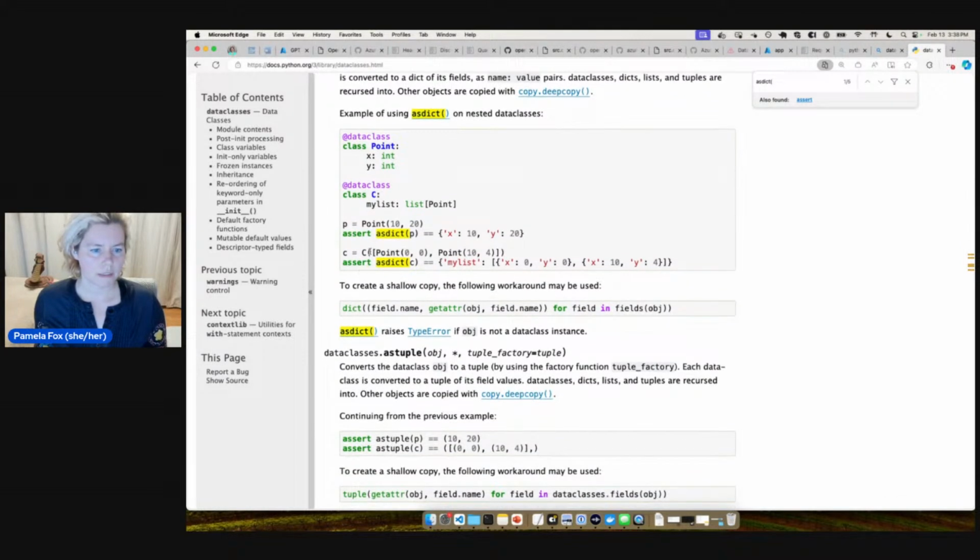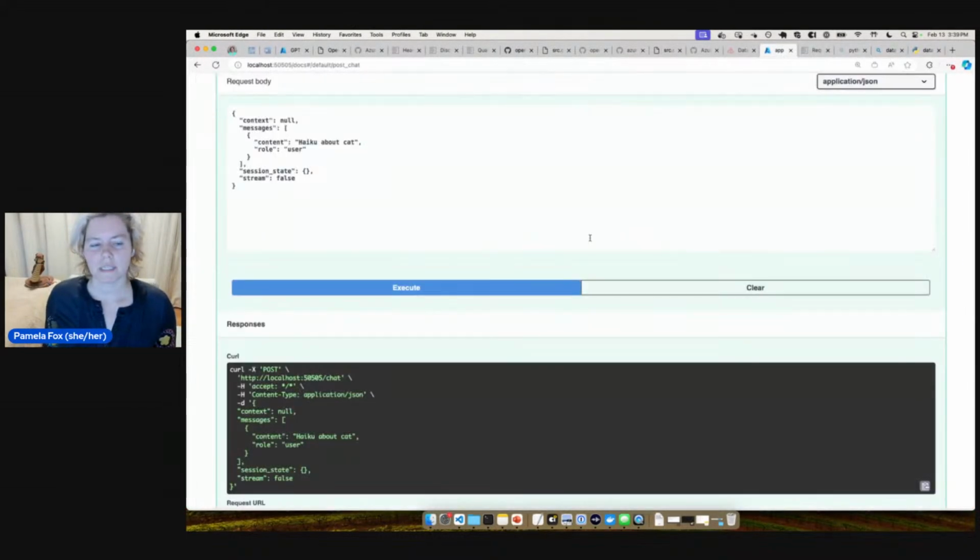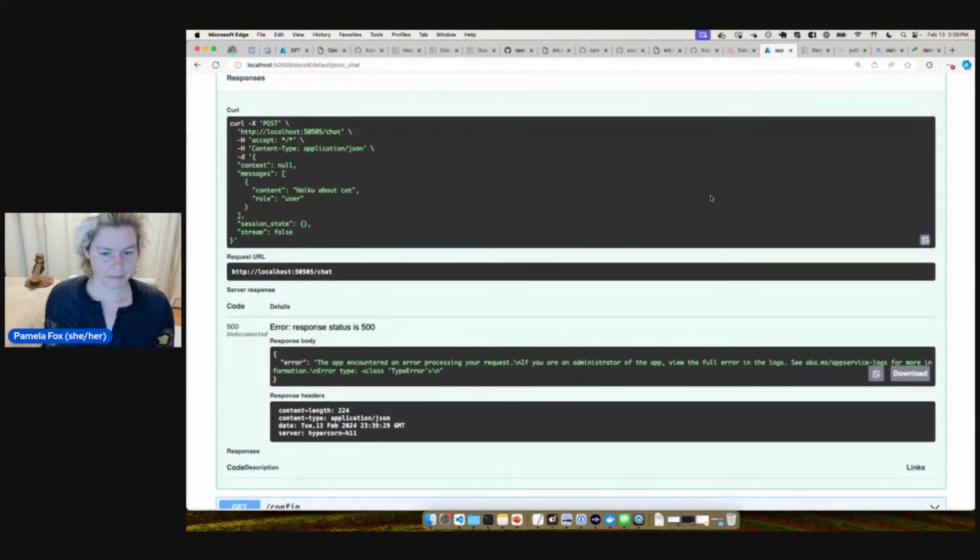C equals, okay, there we have a list of C, list asdict C. Well, this was certainly able to convert something, so we could turn the entire thing that we got back into an asdict at the very beginning of that chat function. And that would also mean less code change overall. That might be the thing to do. It feels like we should either change it to a dict immediately or use data classes all throughout the code. And I'm not really sure which one to do right now.